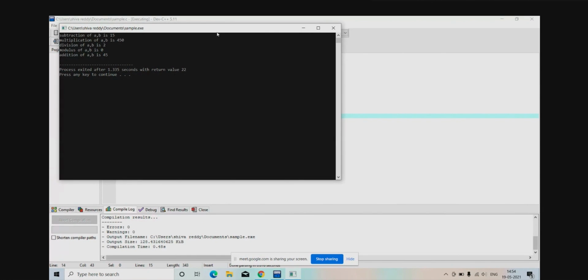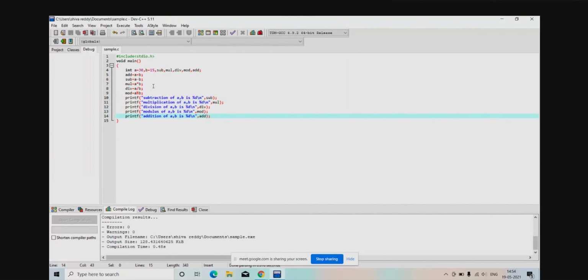Whichever you prefer, you can change. You can declare the integers anywhere, but whatever you want first, you have to write first. For example, if you want division first, you can write division first also. So it depends upon what you are asking. I asked to first perform subtraction, after that multiplication, division. So in that order it will print.